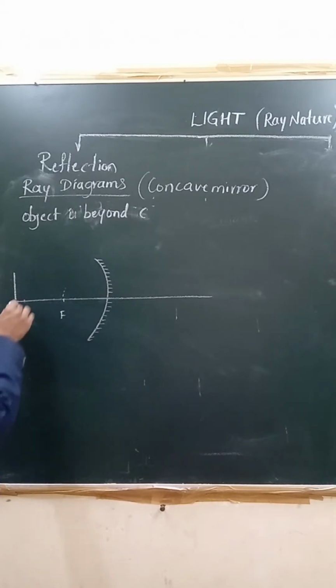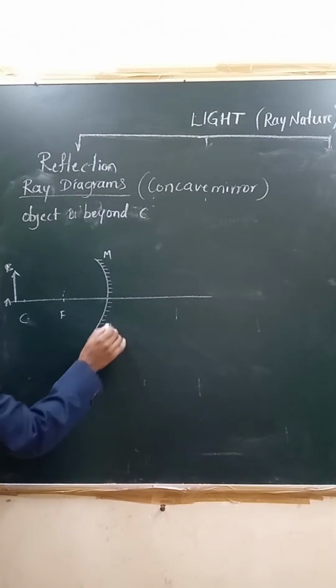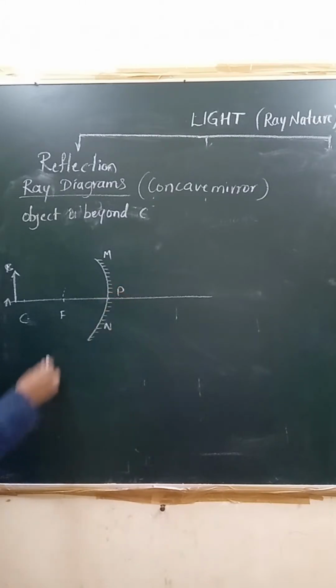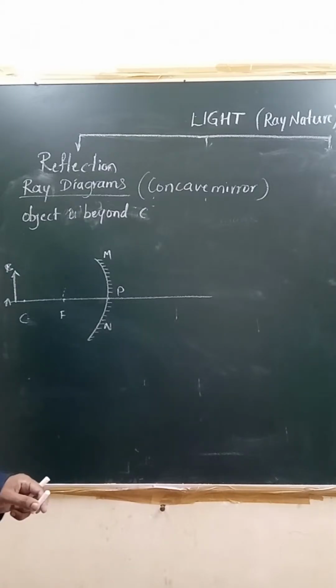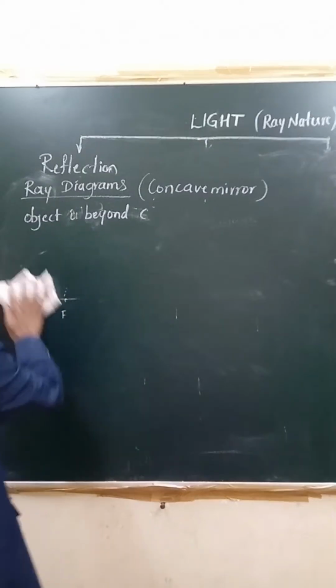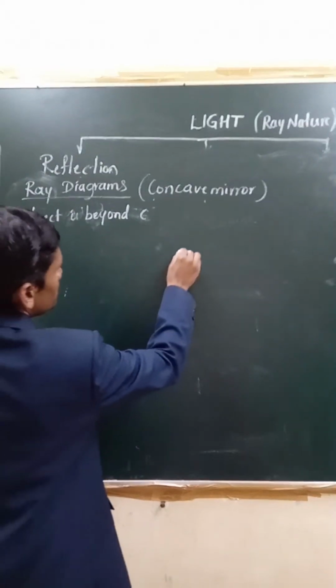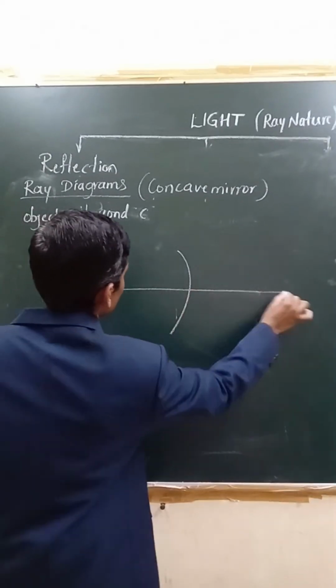So here you have to consider the object. This is denoted as AB. This is MN, and this is P, the pole. F, this is C. When it is beyond C, it is a little difficult to draw because if it goes behind, you will not be able to see. I will shift the image this side a little bit so it becomes easy.